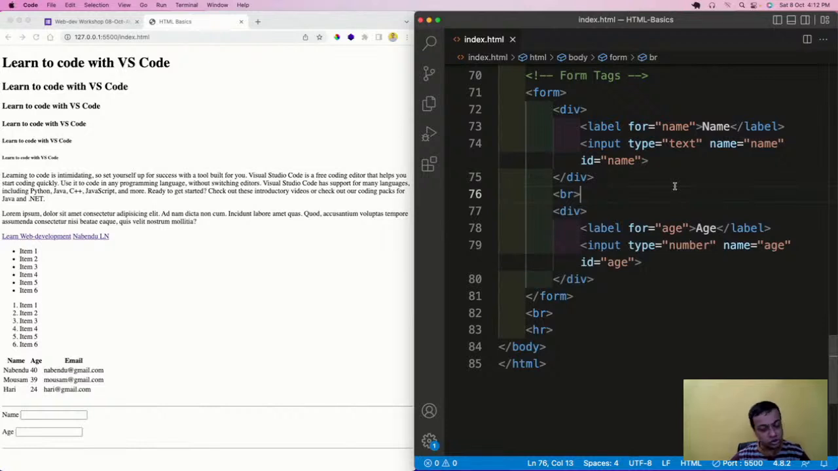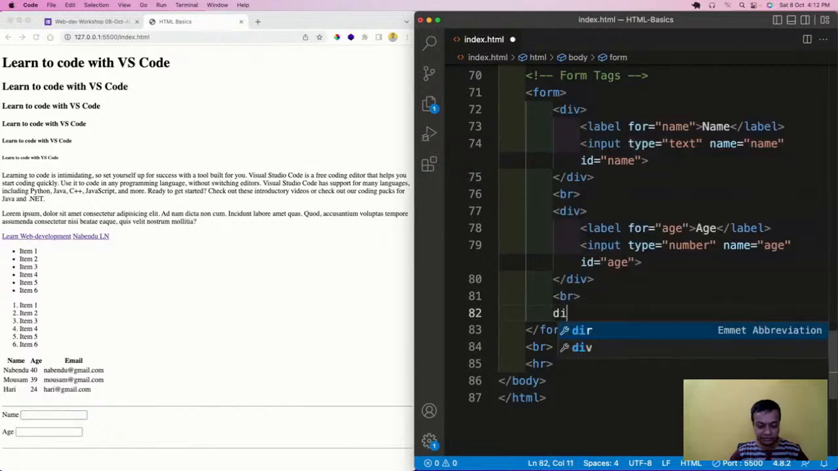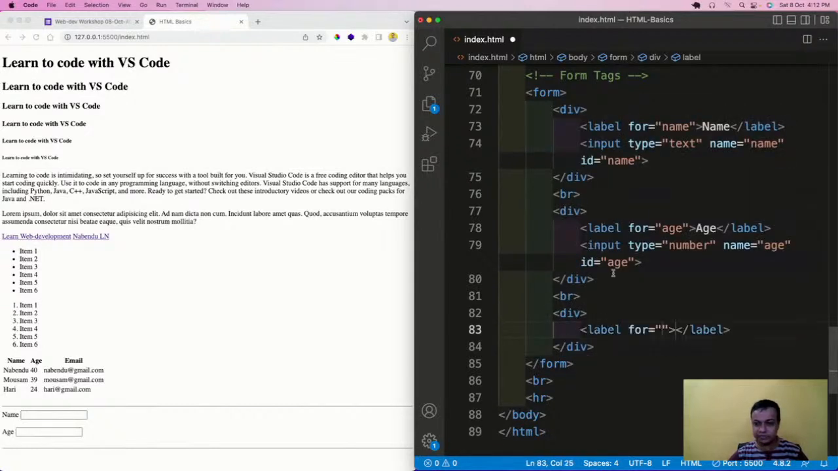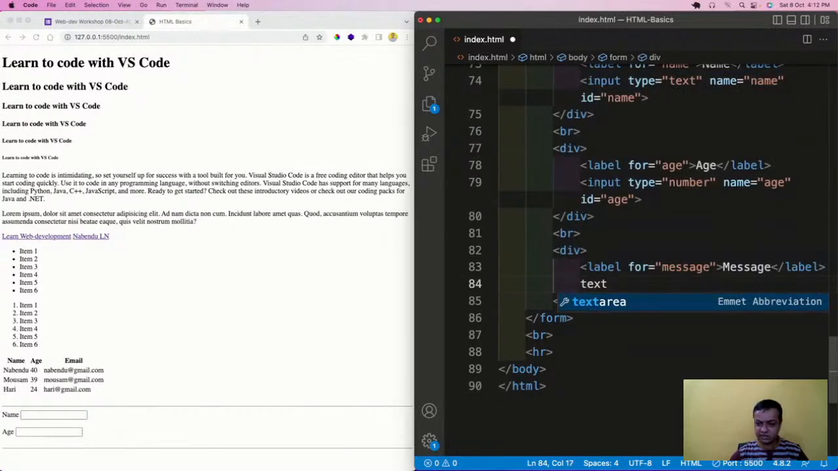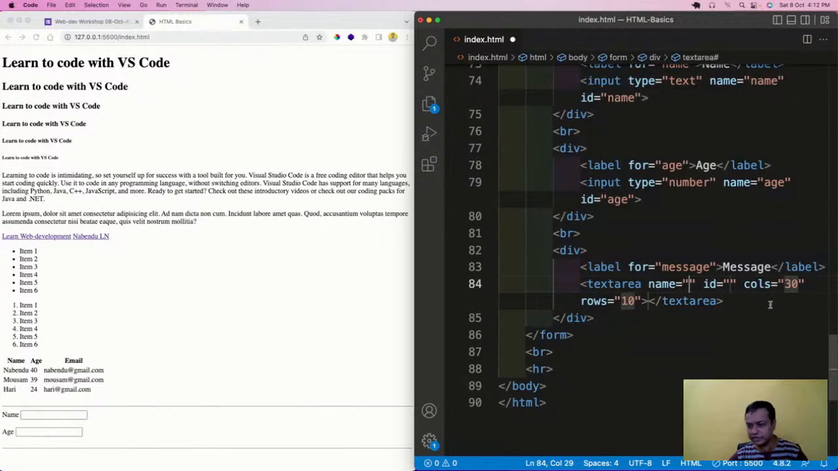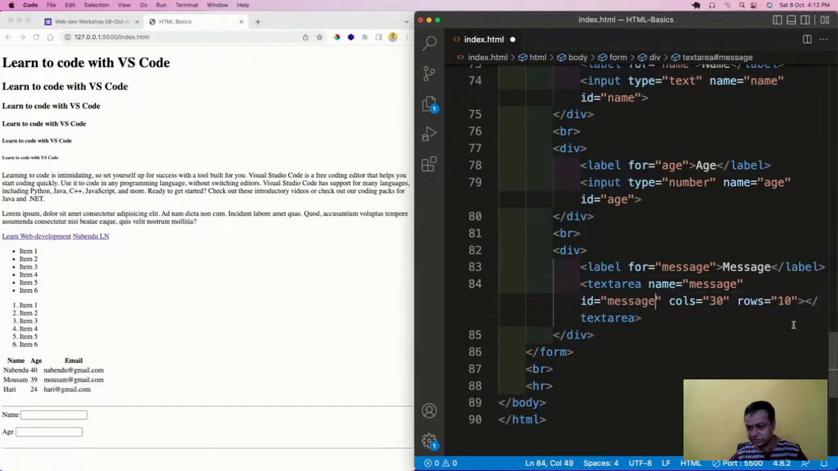You will learn all the important things. You don't have to go outside this. So again, I am going to have a BR and a div. Now the next thing which is very important is label. For, I will write message, and I'll write something known as the text area. So text area name will be message, id will be message, and cols and rows I will delete.